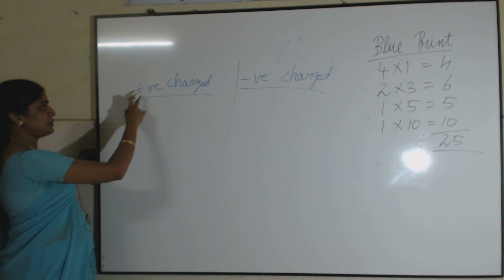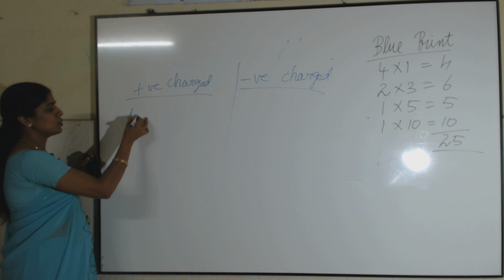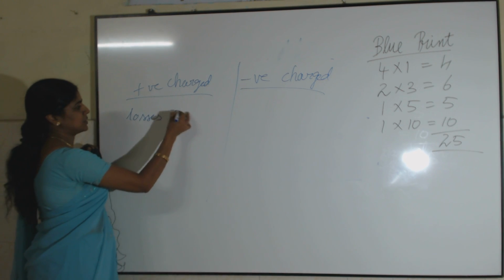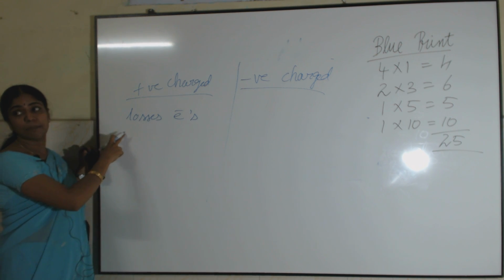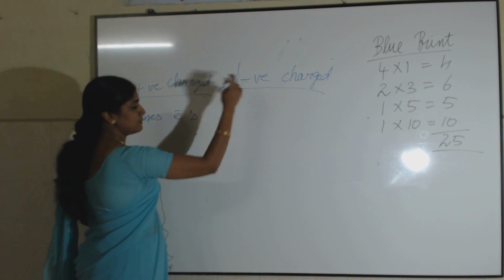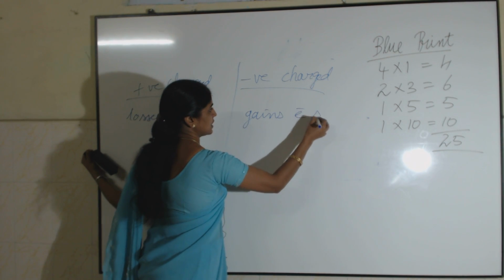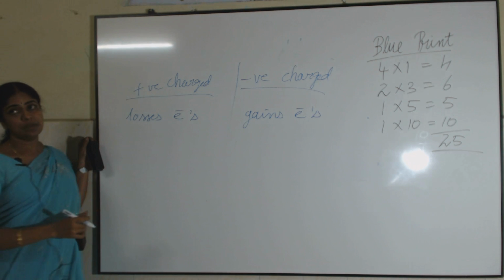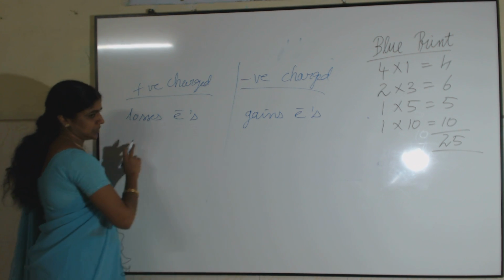First, an object becomes a positively charged particle when it loses electrons. So when an object loses electrons, it is said to acquire positive charge. When an object gains electrons, it is said to be negatively charged. We will go through examples for these two types of charges.